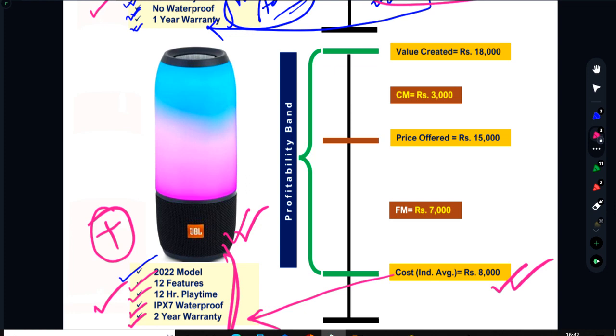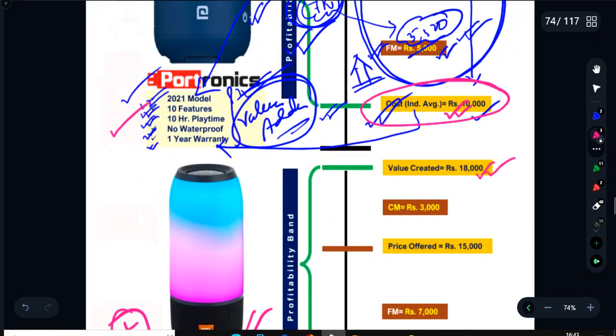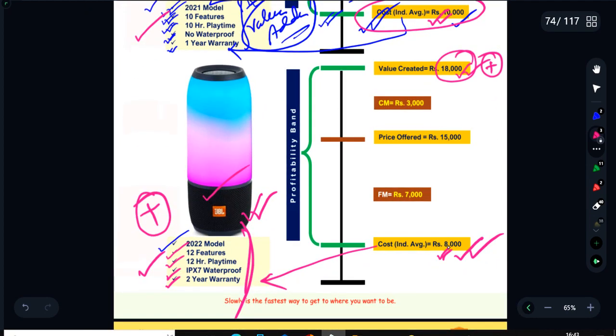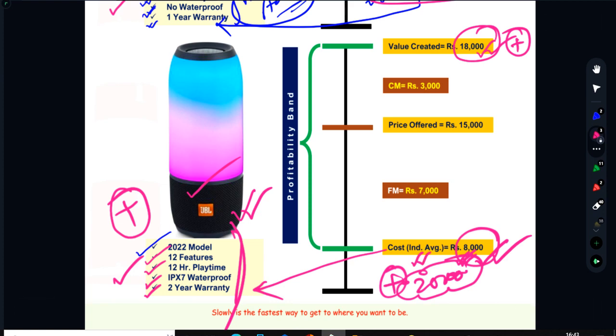The outcome of all this is that out of 8,000 rupees, JBL is creating a value of 18,000. At the same time, Portronics created a value of 17,000 in their product, whereas JBL is creating 18,000. Here again JBL has the advantage. Because they are producing a better product at 8,000, they have a 2,000 rupee advantage over their rival Portronics, because they are able to save cost. So cost saving means it will boost their profit, profitability or margin.